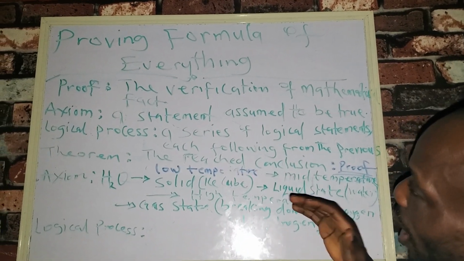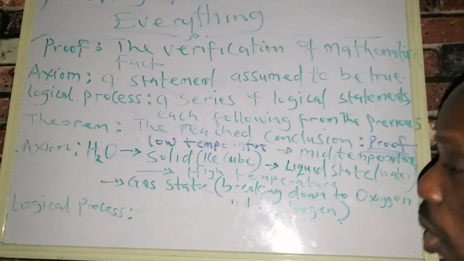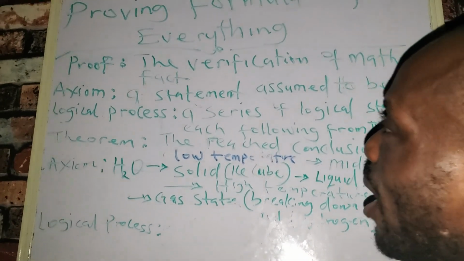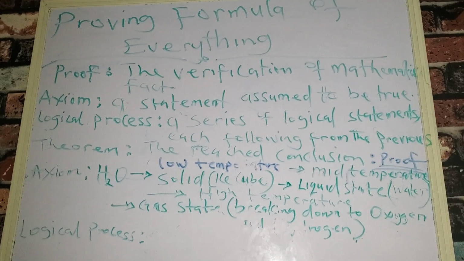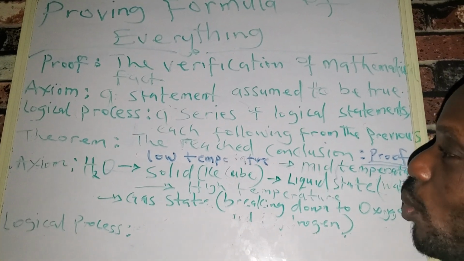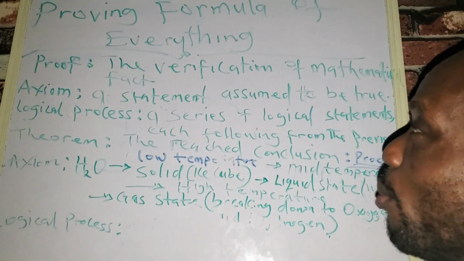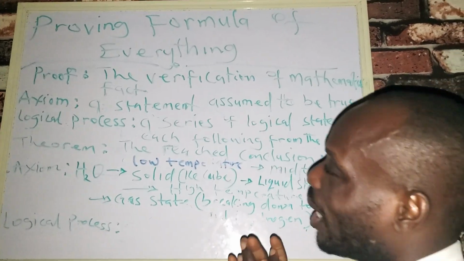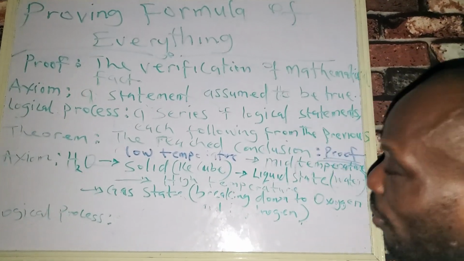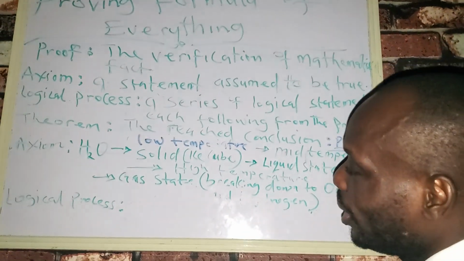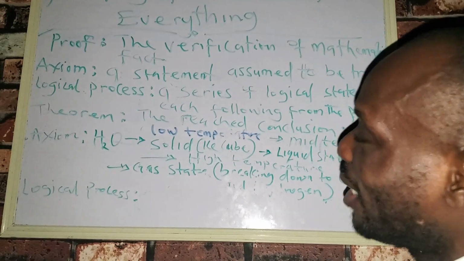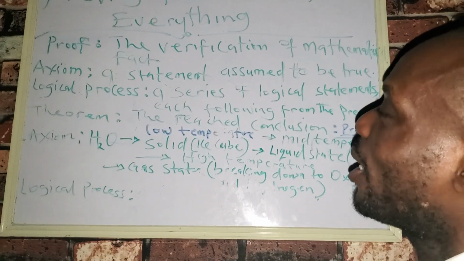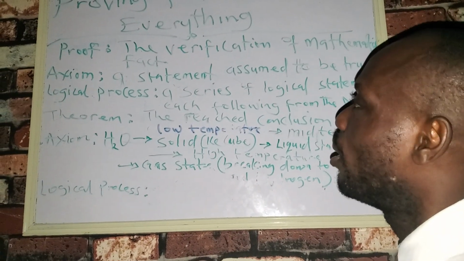Once we are able to achieve that, we can get to know what quantum gravity is. So what we want to have as our theorem will be the unification of quantum mechanics to classical mechanics, and that is going to be the fact. So we want to reach a point where we can unify quantum mechanics to classical mechanics.